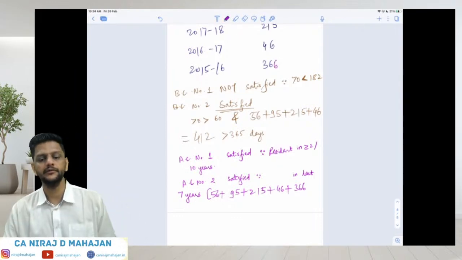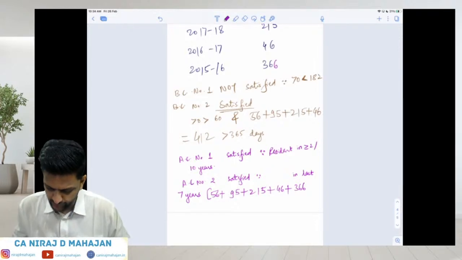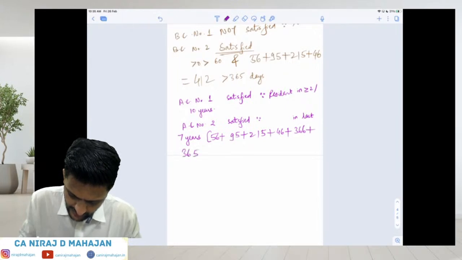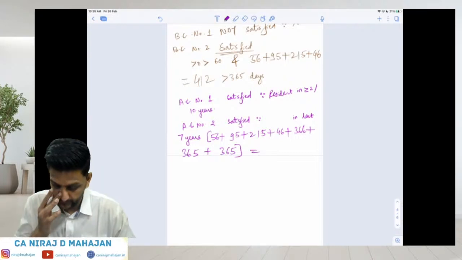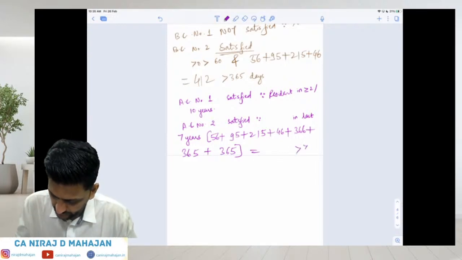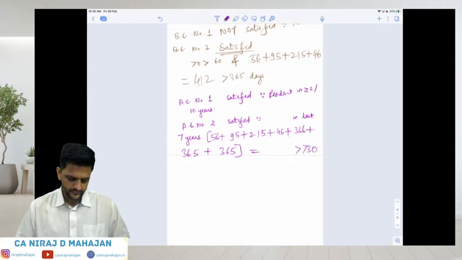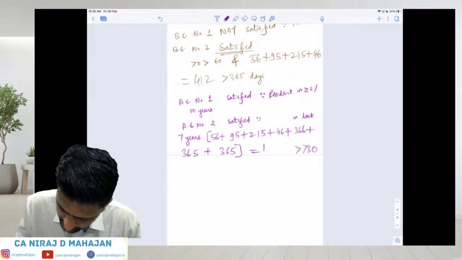Done? Clear till here? 1, 2, 3, 4, 5, 6, and 7. Whatever this comes to, it is obviously greater than 730 days. It comes to around 1507. Done. Good. Very good.